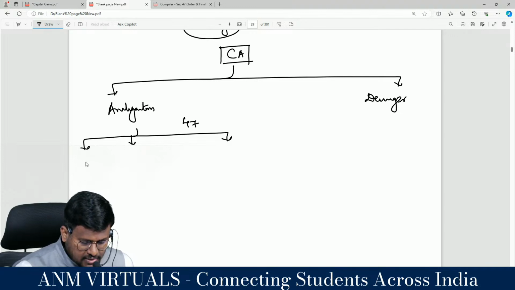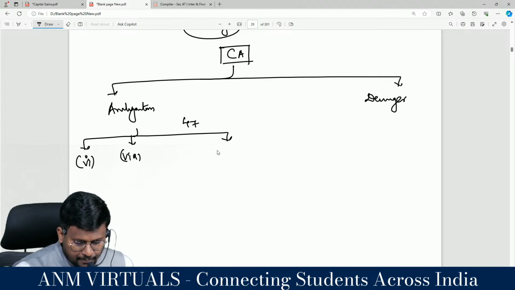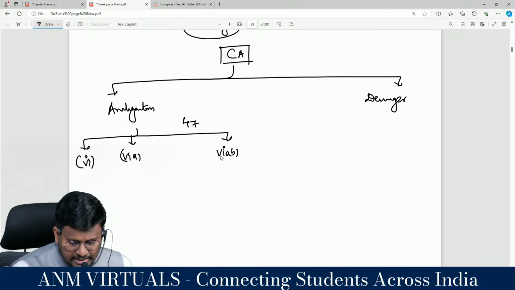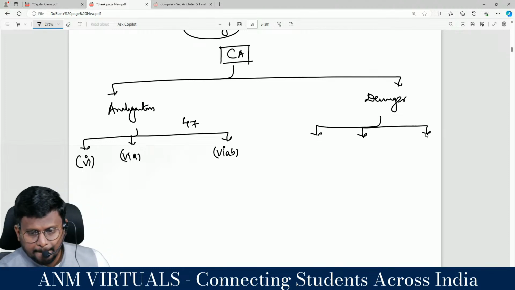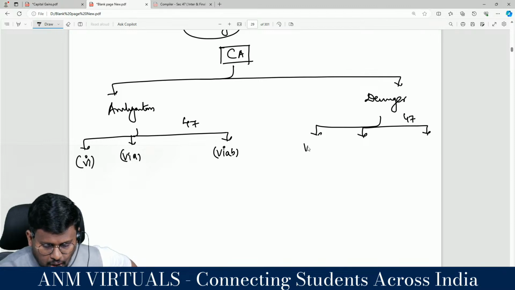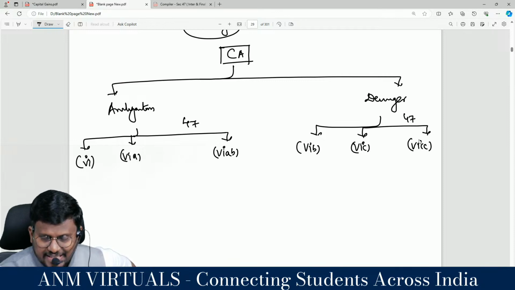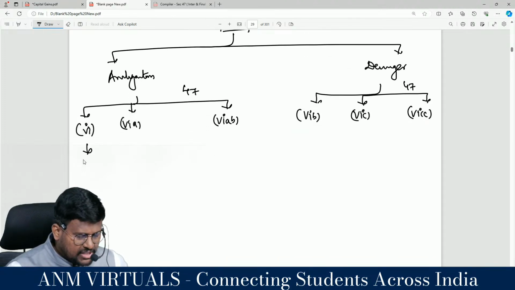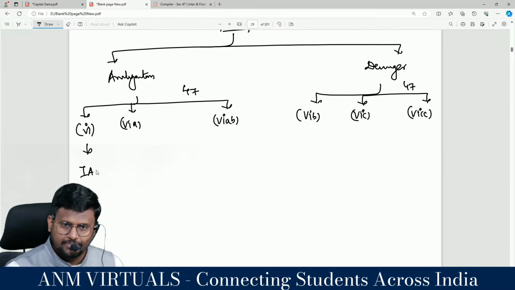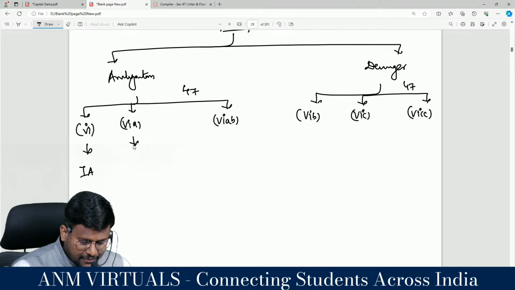47 clause 6, 47 clause 6A, 47 clause 6AB. Demerger is again classified into three categories: 47 clause 6B, 47 clause 6C, 47 clause 6CC. 47 clause 6: put a down mark and just note Indian amalgamation. That's it. 47 clause 6A,